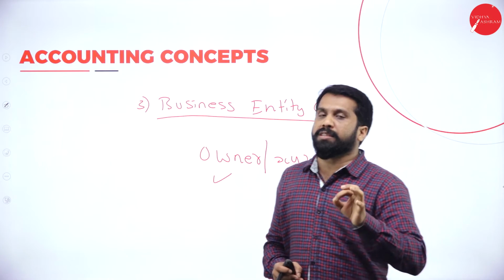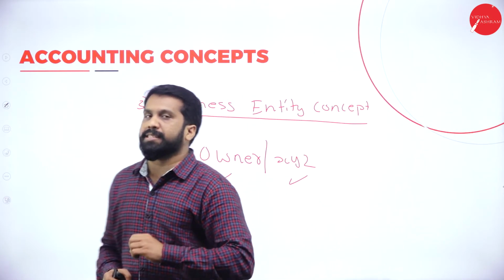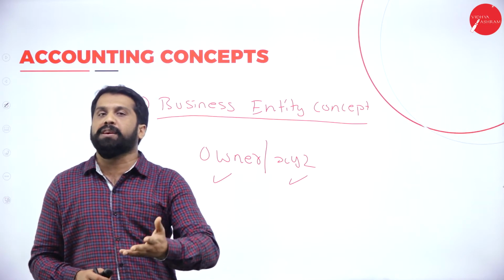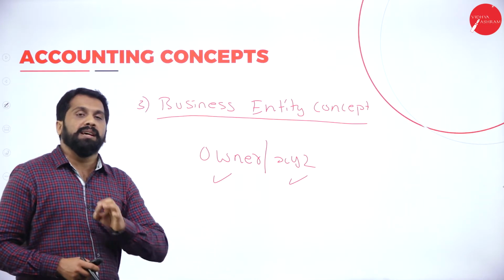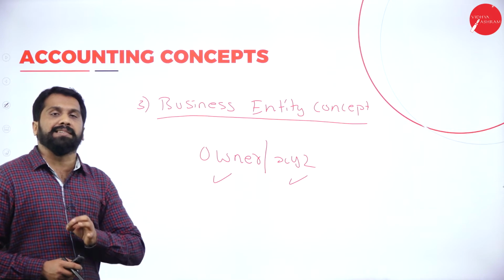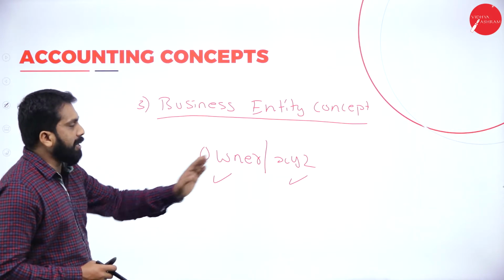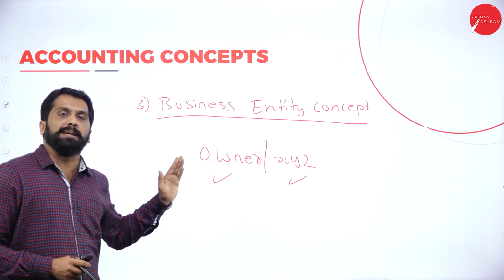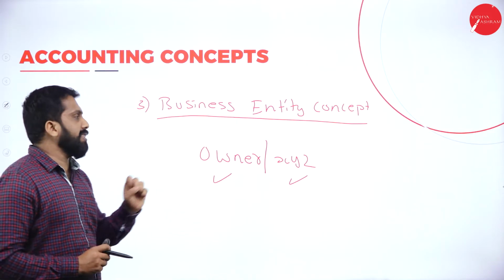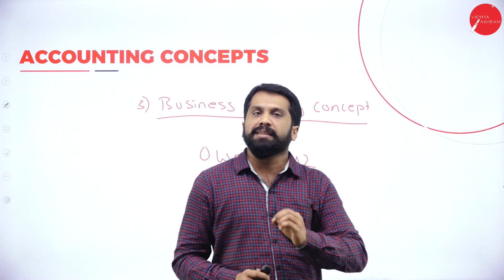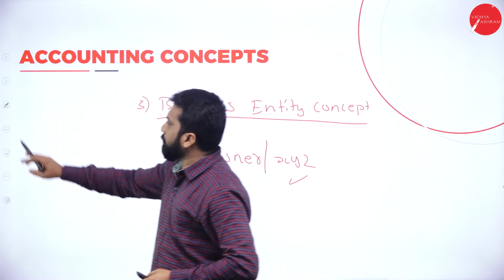They never mention that Narayan Murthy has given, or the CEO has given. They transact in the name of Infosys. So the business is separate, the owner is separate. Clear? Yes, this is called the business entity concept. Your third concept is done.